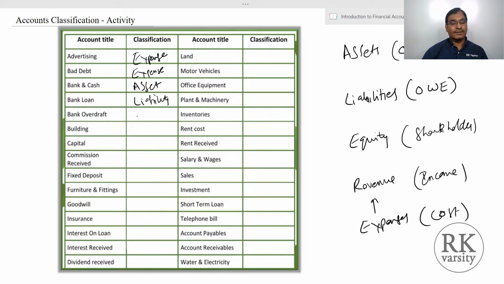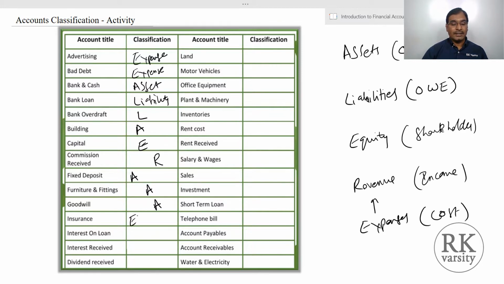Bank overdraft, again we borrowed this. This is a liability. Building, what we own. So this is an asset. Capital is the amount provided by the equity holders. So we name this as equity, shareholders' capital. Commission received is the revenue. Fixed deposit is the asset that we own here. Furniture and fittings is the asset that we own. Goodwill is also an asset that we own.